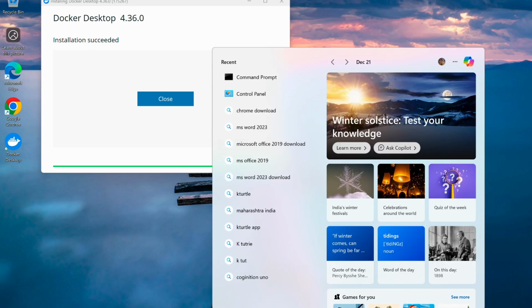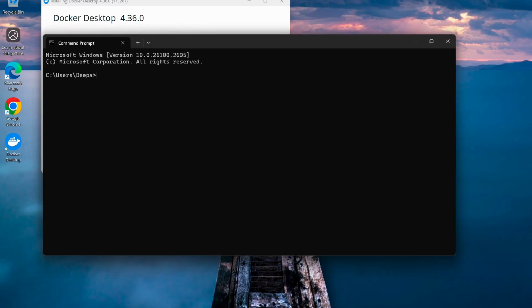To check if the Docker is installed correctly, open the command prompt and check for the Docker version. So now we can see that the Docker is installed in our machine.